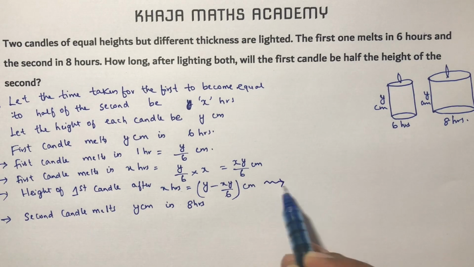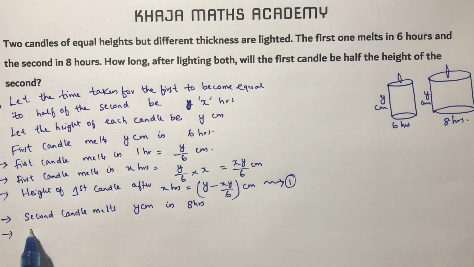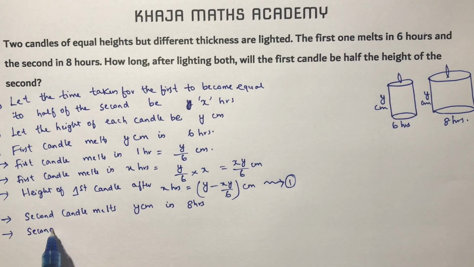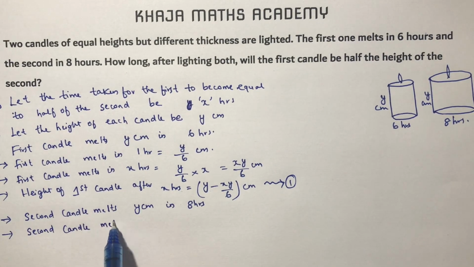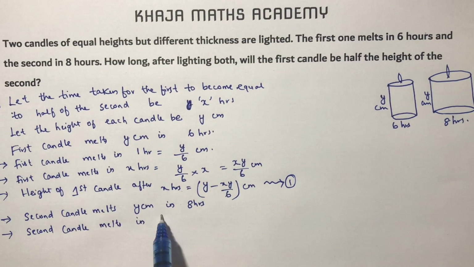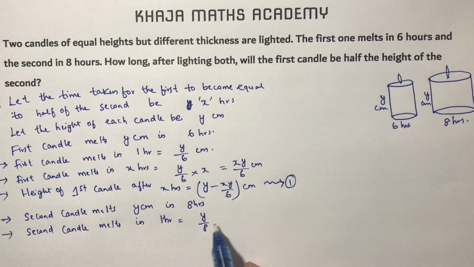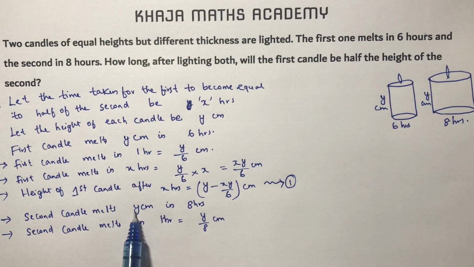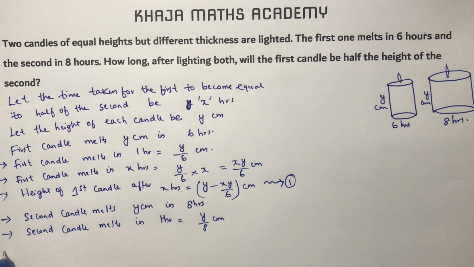Consider this as equation 1. So in 1 hour it melts y by 8 centimeters.